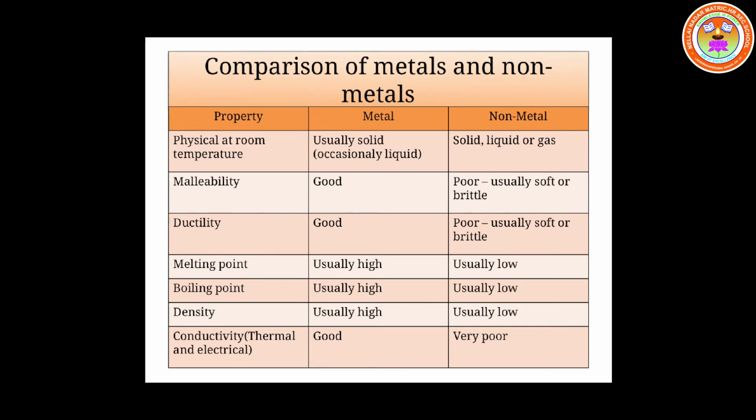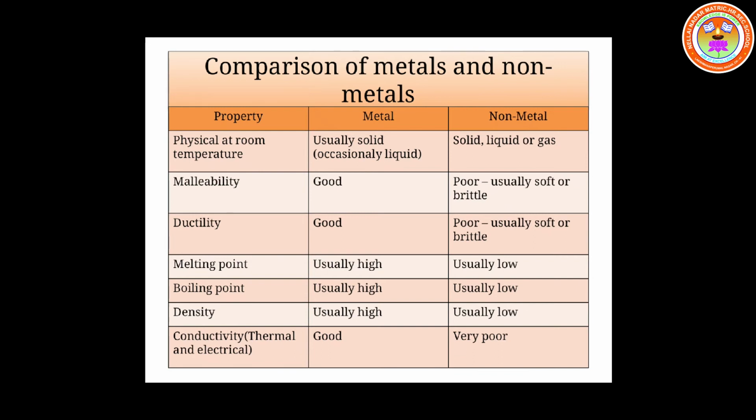The constituents may be atoms or molecules or ions. So the constituents in a metal are very closely arranged in an orderly manner and that's why the boiling point of metals is very high. The boiling point of non-metals is very low because the constituents, atoms or molecules or ions, are very loosely packed and that's why the boiling point of non-metals is very low.